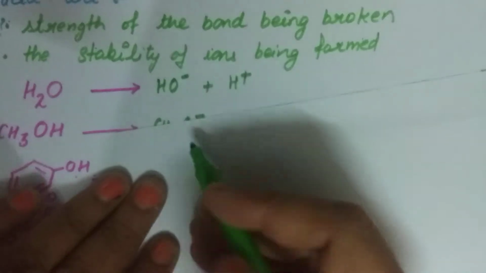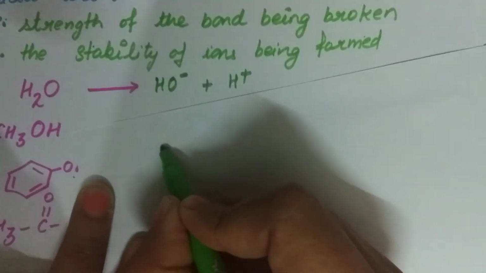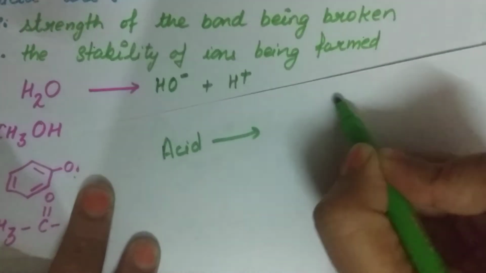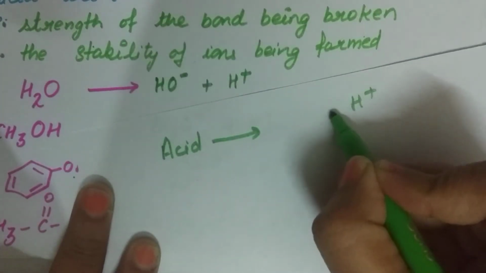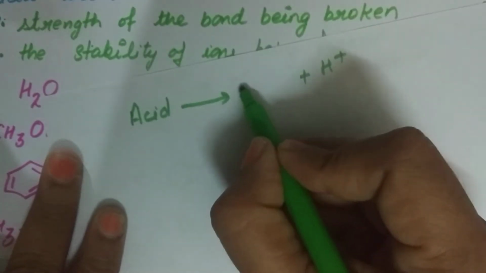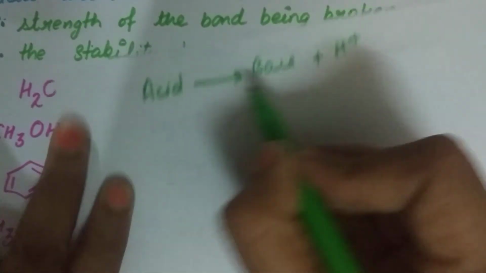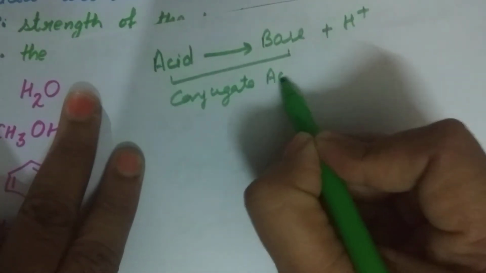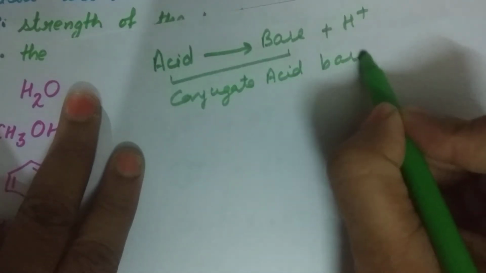Now when an acid releases a hydrogen ion, the other thing that we get is a base. This is called a conjugate acid base pair.